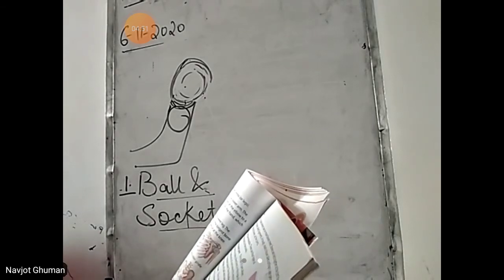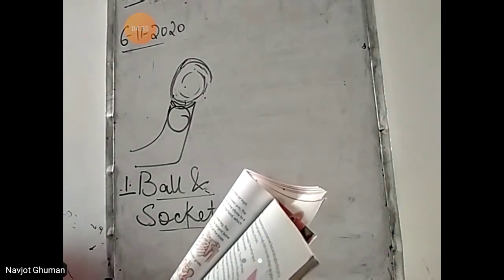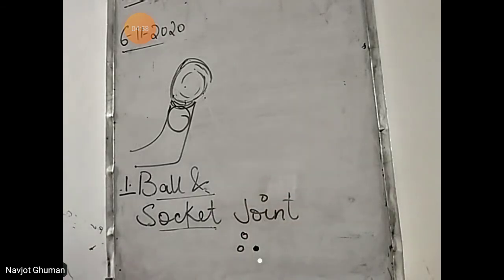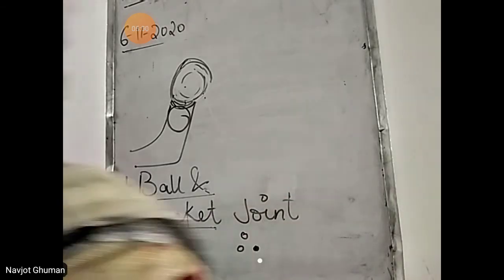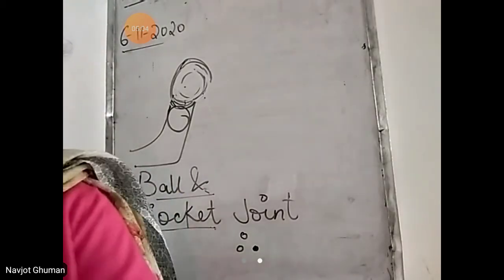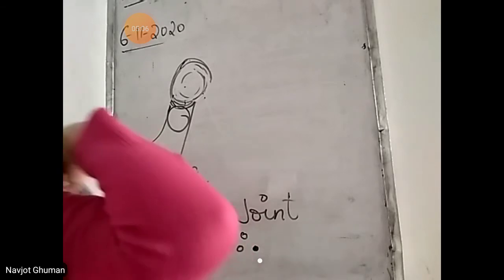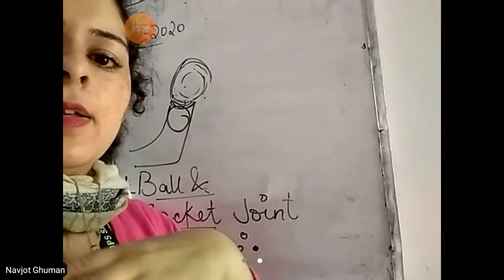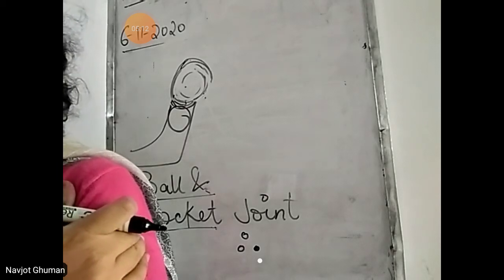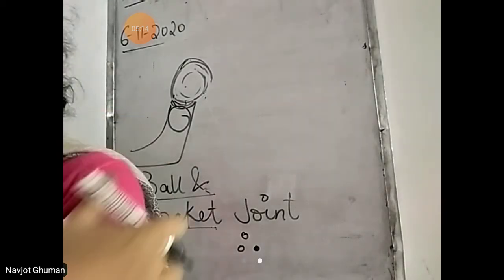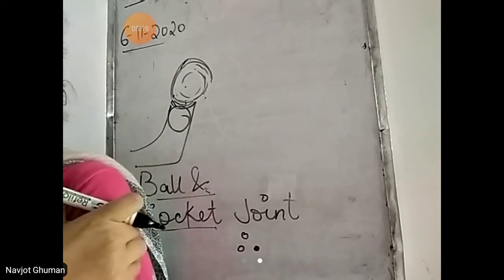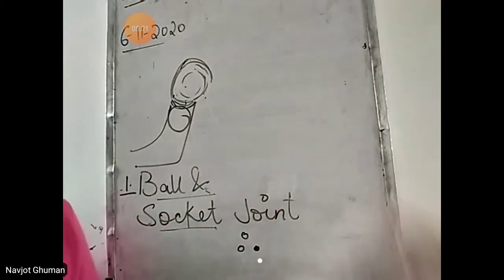Fits into the cup shaped end of another bone. The shoulder joint and hip joint are examples of the ball and socket joint. The 2 examples of this joint are shoulder joint and hip joint. So bete, this is shoulder joint, you can move in any direction. See over here on our shoulder. This bone होती है जो हमारी आर्म की, तो किस में फिट है वो, इस सॉकेट में जो गोल हमारा शोल्डर है इसमें. So this is a ball and socket joint.